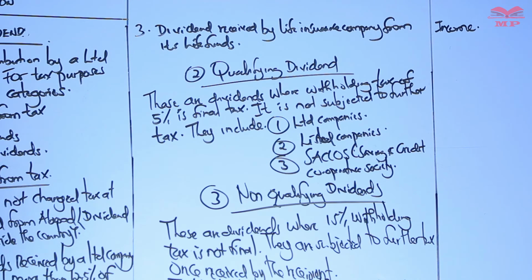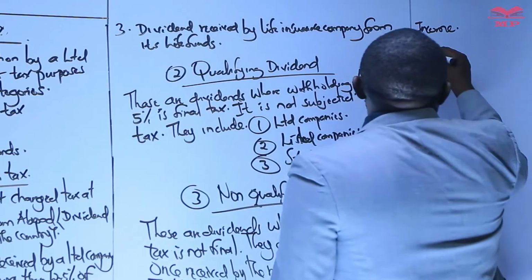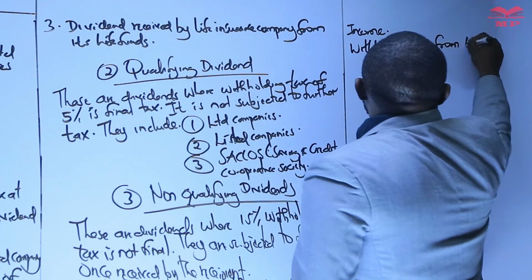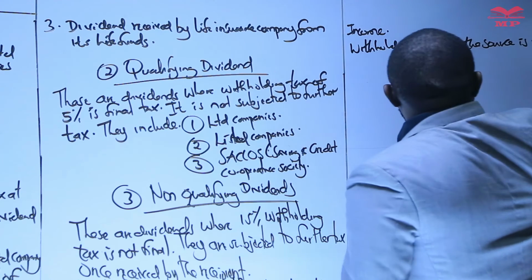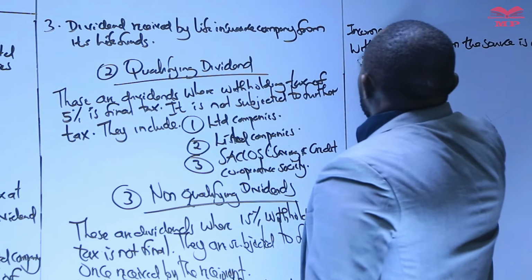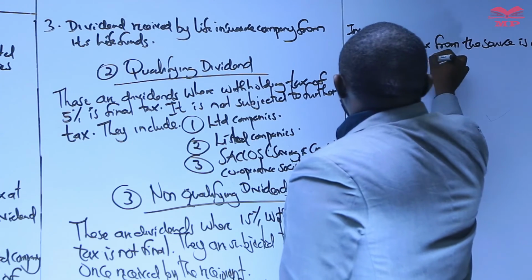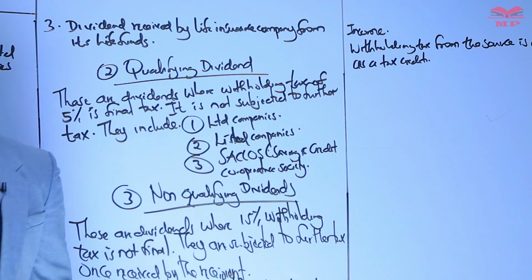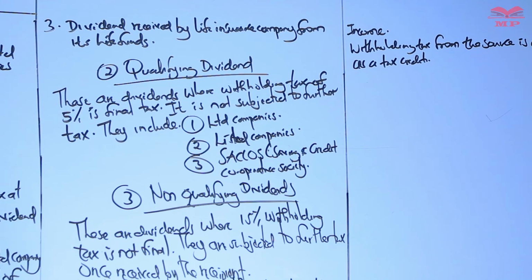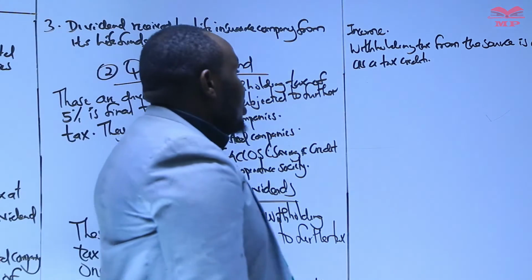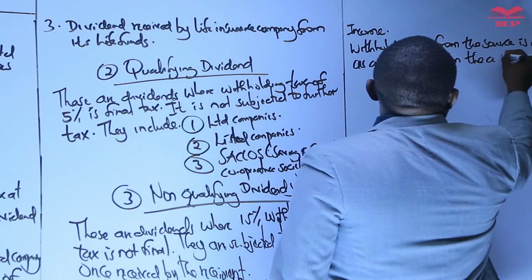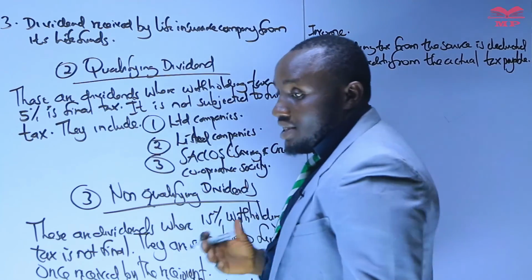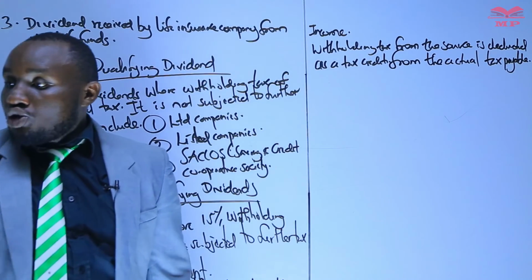We need to understand that the withholding tax from the source is deducted as a tax credit from the actual tax payable. At the end of the year, you remember that 15% was already deducted, so you less that.